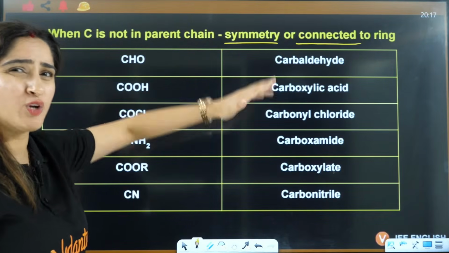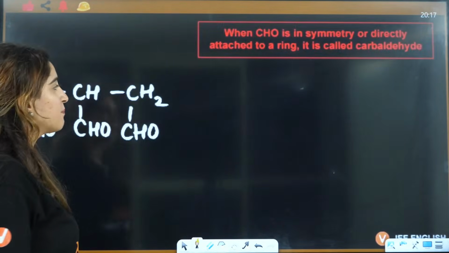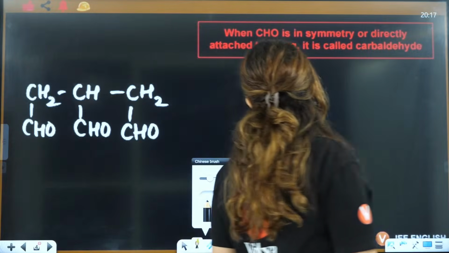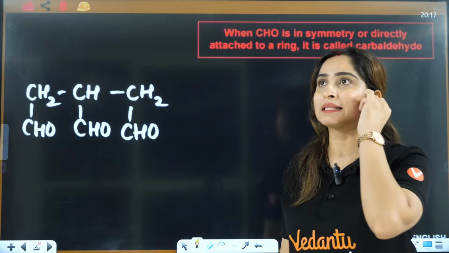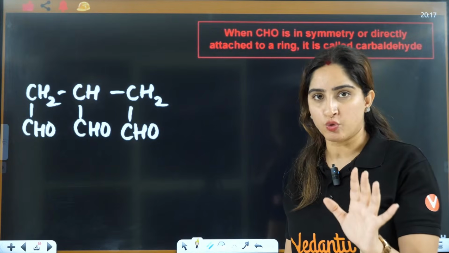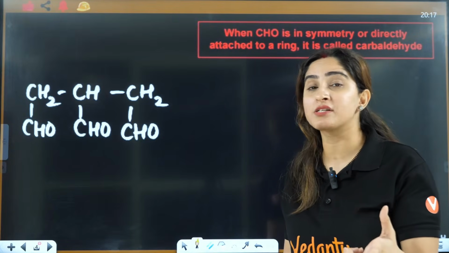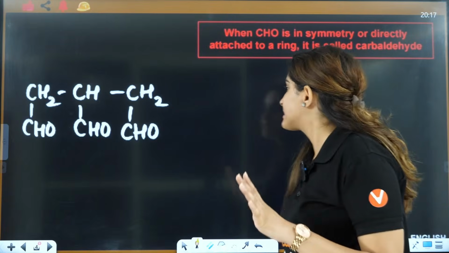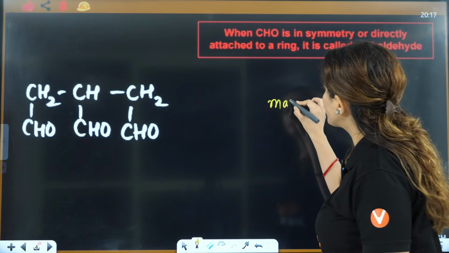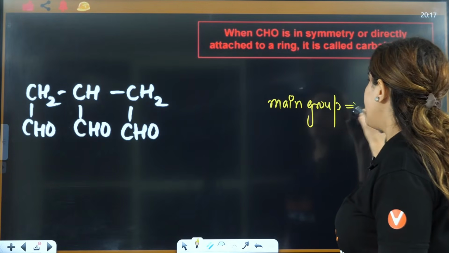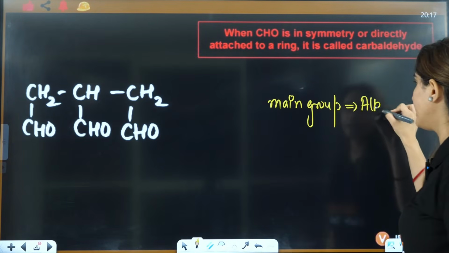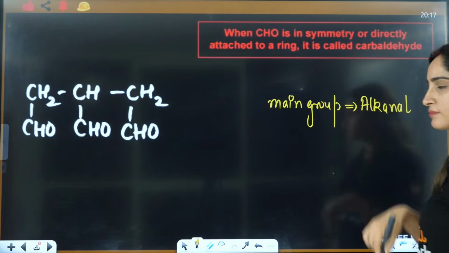Now you will say, ma'am, can you give us an example of that? See, yesterday I told you about CHO, how many names we discussed for aldehyde? If aldehyde is the main group, it will be alkanal.